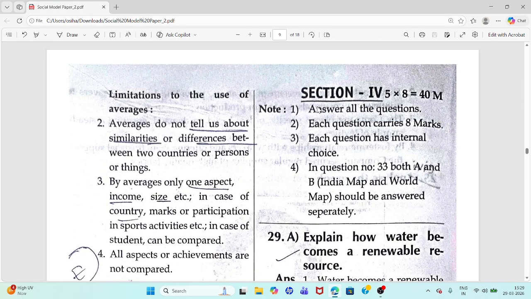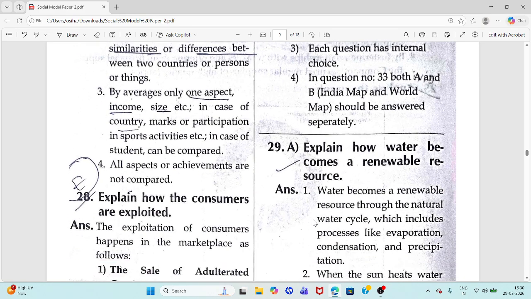Section 3 completed. Now we are moving to section 4. Five questions you have to answer. Each question carries 8 marks. You have to answer all the questions. Each question carries 8 marks and section 4 consists of 40 marks. In question number 33, both A and B, India map and world map, should be answered separately.